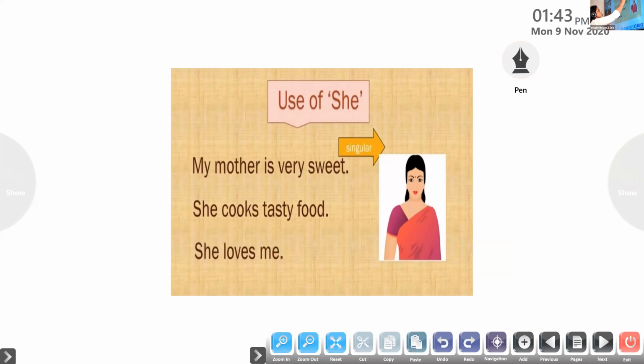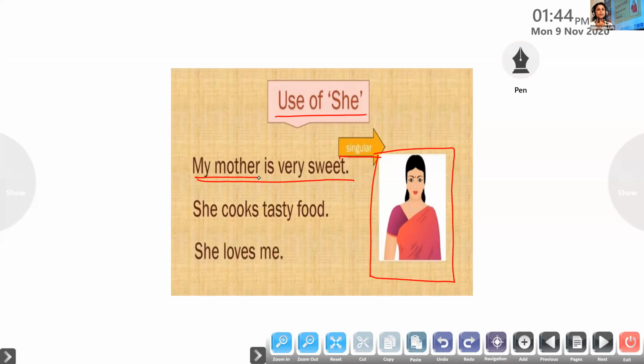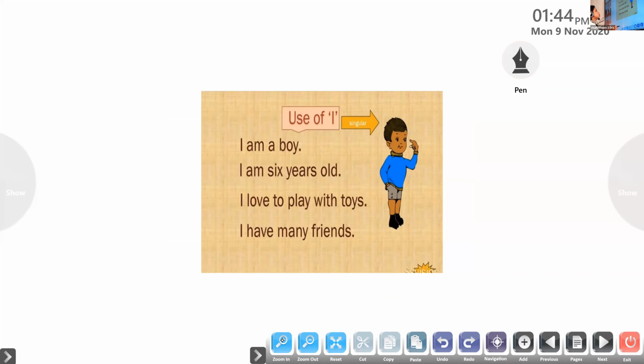The next pronoun is she. She is also a singular pronoun, which we use when we talk about a girl or a woman. Here, my mother is very sweet. Instead of repeating my mother again and again, we use the pronoun she in place of my mother. We know that my mother is a woman, so we use she. She cooks tasty food. She loves me. Clear?